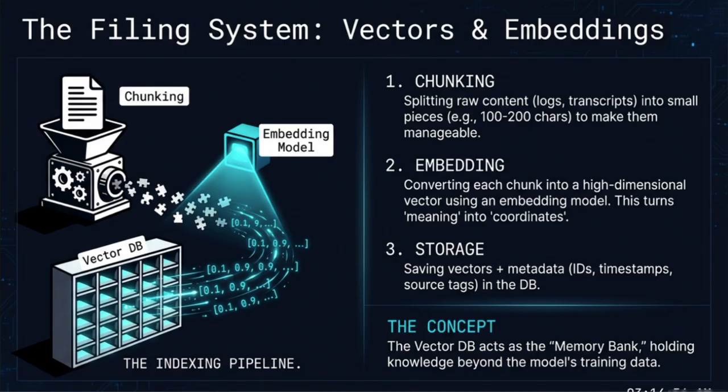The third stage is storage, where we save these vectors along with metadata such as ID values, timestamp, and source tags into the database. The core concept to grasp is that the vector database acts as a memory bank for the agent. It holds knowledge that exists far beyond the model's original training data. By turning text into coordinates, we enable the system to find information based on how similar two ideas are mathematically, which is the foundation of modern retrieval systems. It is the digital equivalent of filing folders by topic rather than just by name.